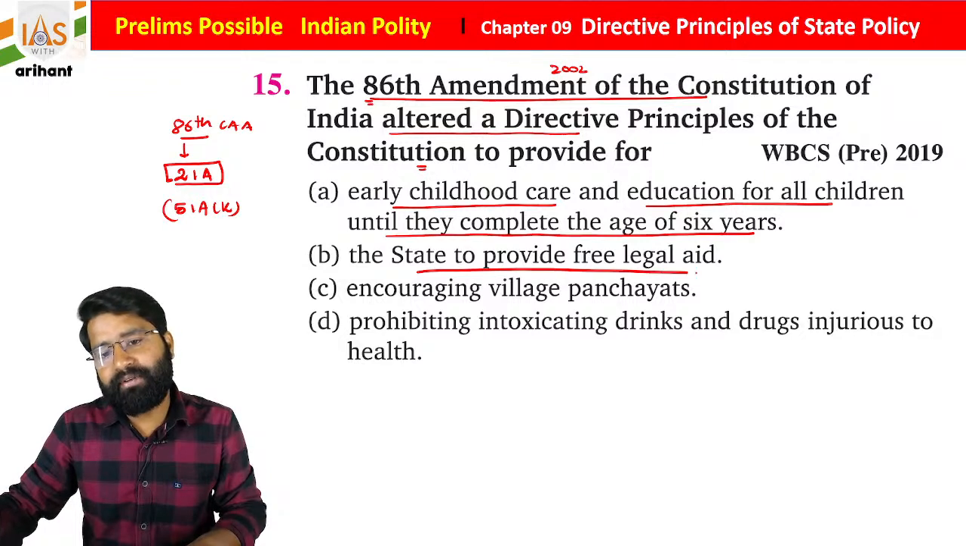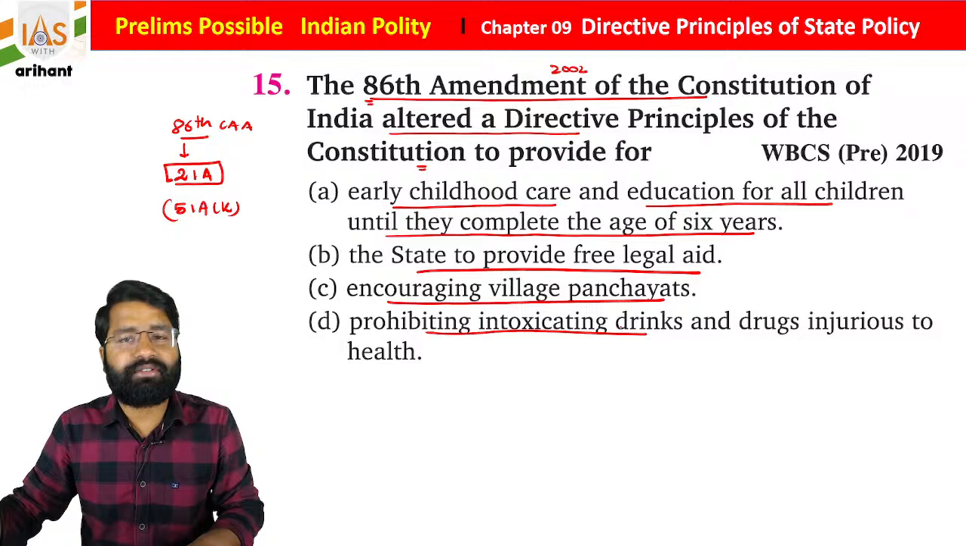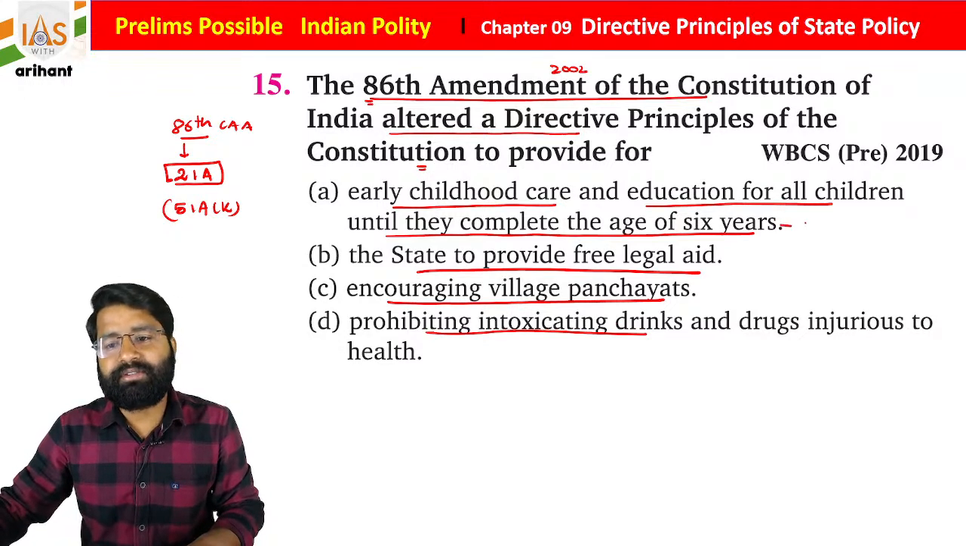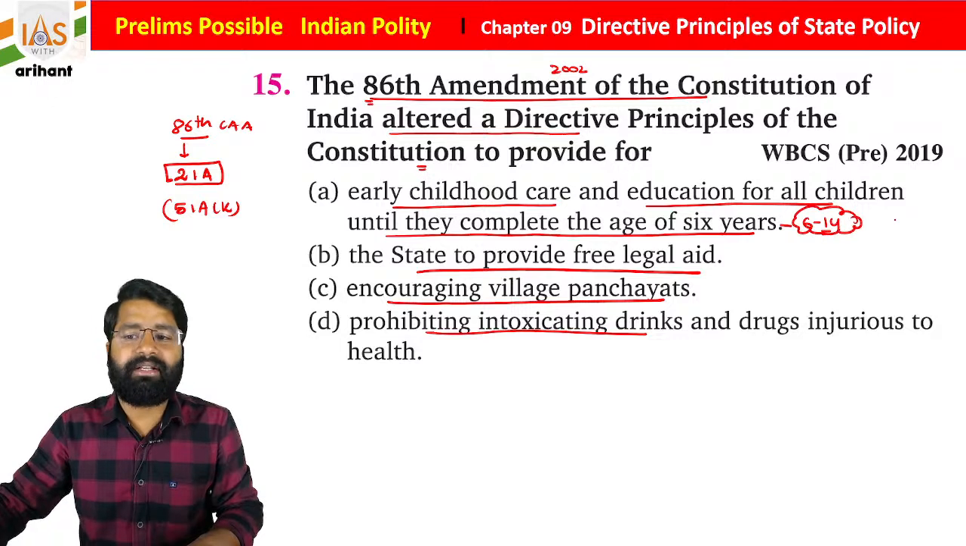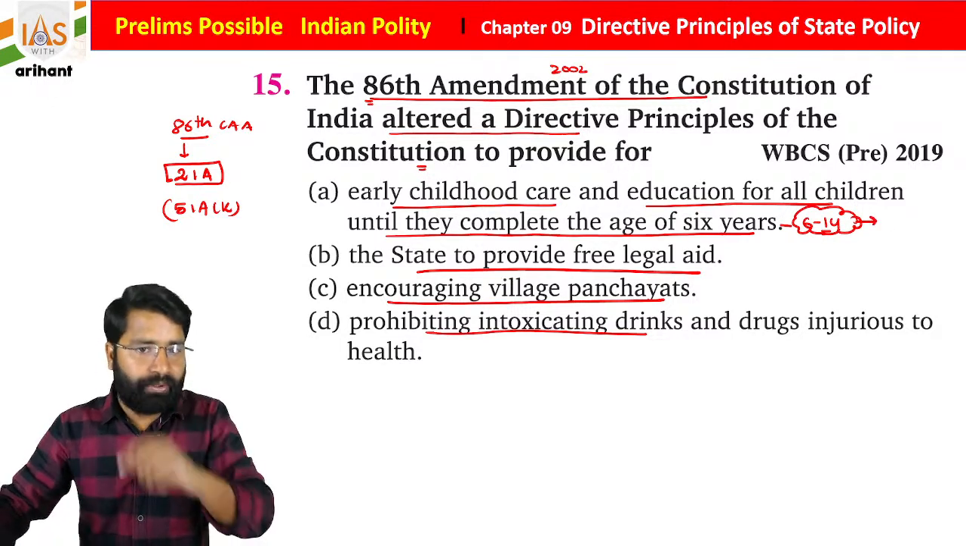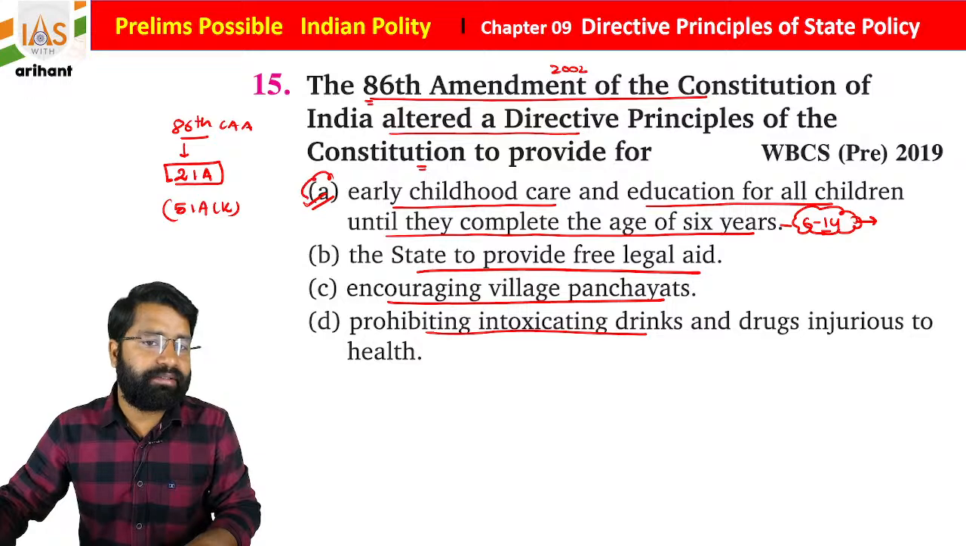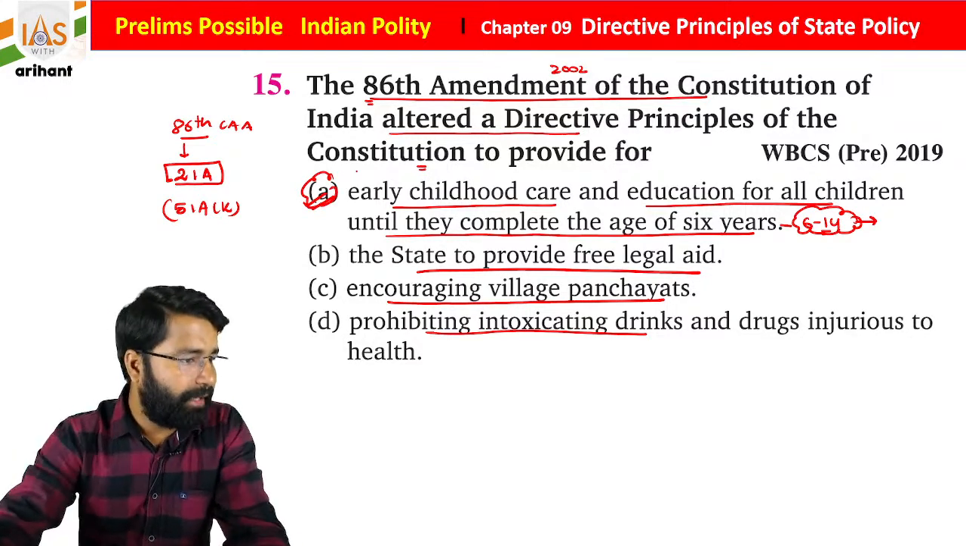State to provide free legal aid, encourage village panchayat, prohibiting intoxicant drink. What you find, students, here the 6 to 14 year education, elementary education, was made compulsory. So it was modified in this statement, statement 1. I hope you all are getting it.